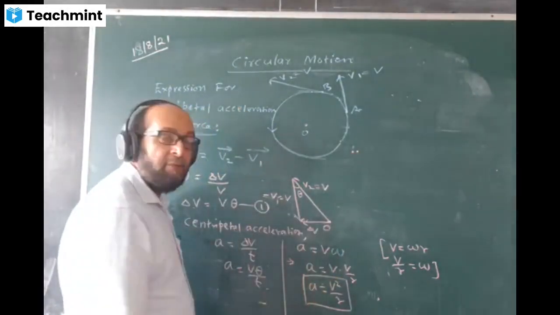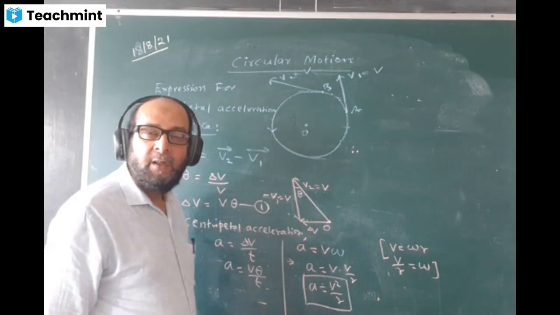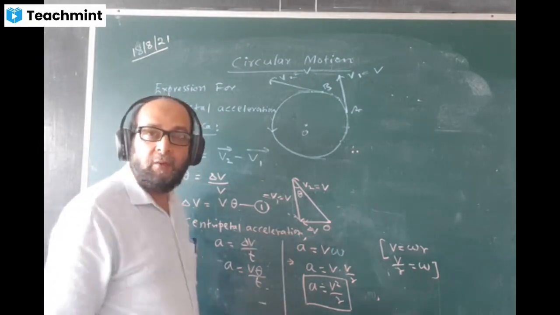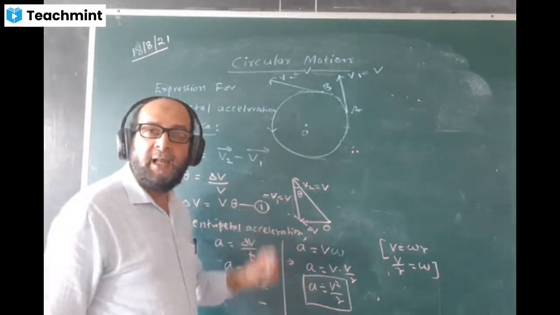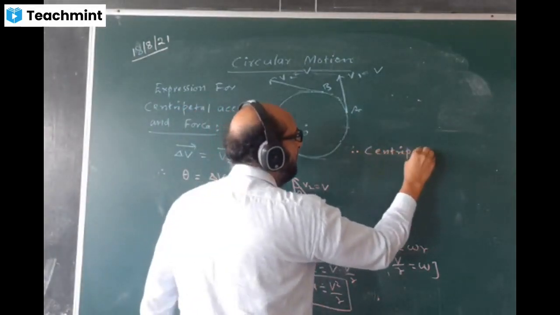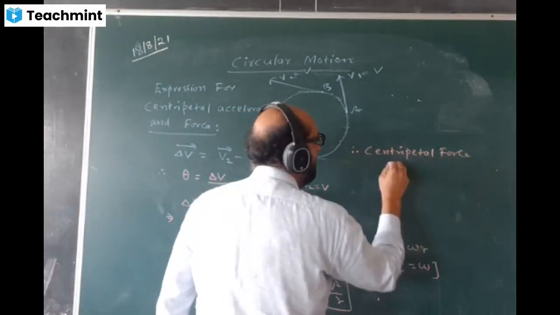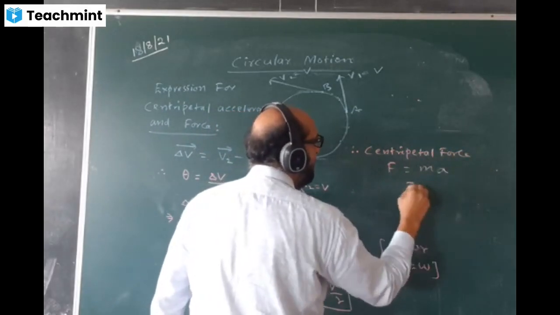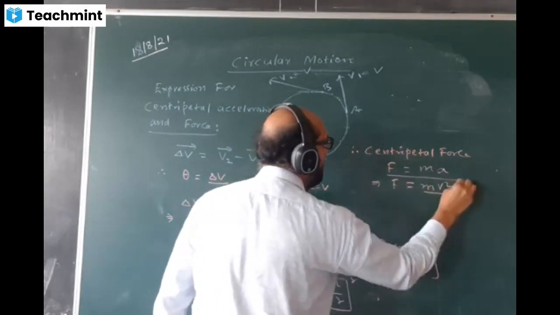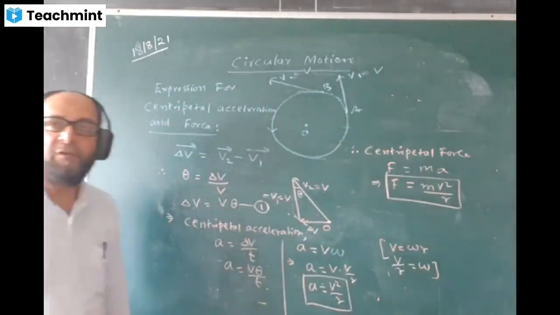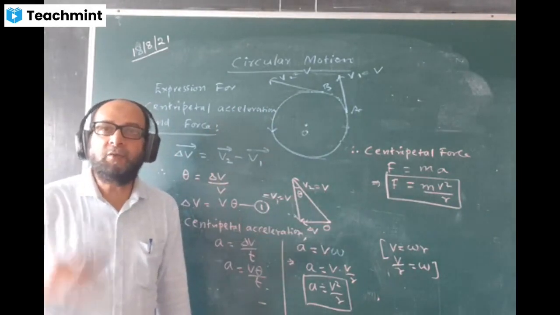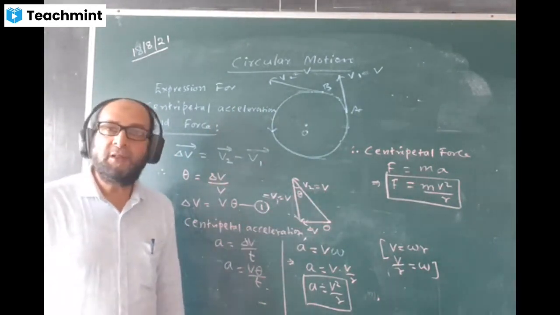Whichever direction the acceleration acts, you can see that acceleration direction will be towards the center always. Whichever direction the acceleration acts, same direction the force will act. Therefore, centripetal force F equal to m into a. F as it is, m, a value will put v square by r. So this is the formula of centripetal force: F equal to mv square by r. Magnitude of centripetal force, and direction is always towards the center.